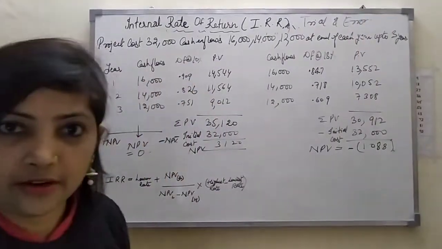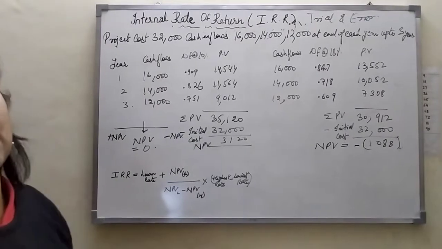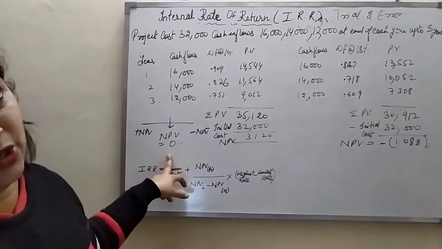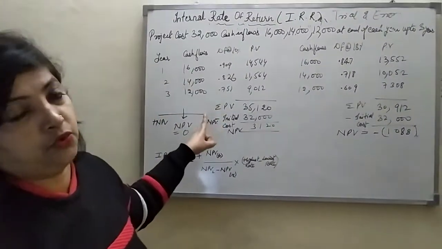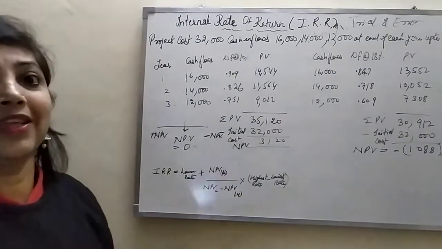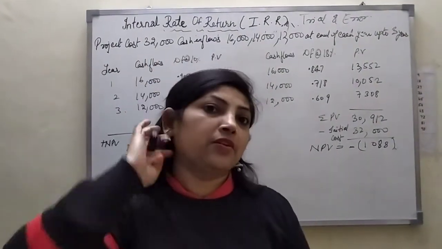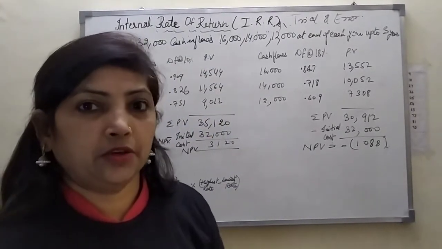Using the trial and error method, I am going to find out which rate is suitable for the organization where the NPV is equal to 0, that is the discount rate of the project. For that, we should know how to find the NPV. As we already did in a previous video, here I am just telling how to find the NPV.